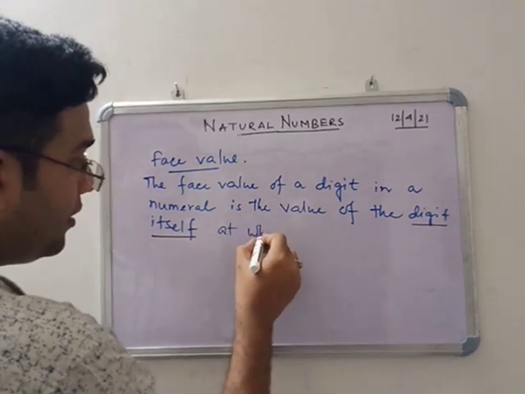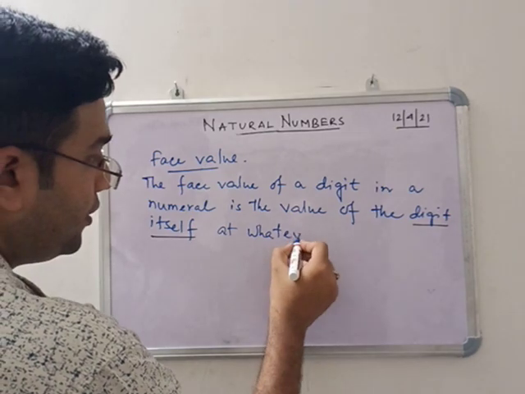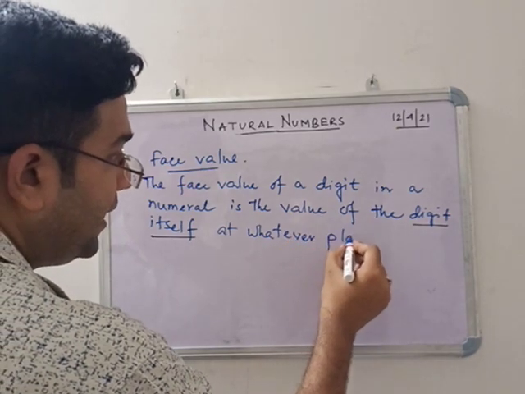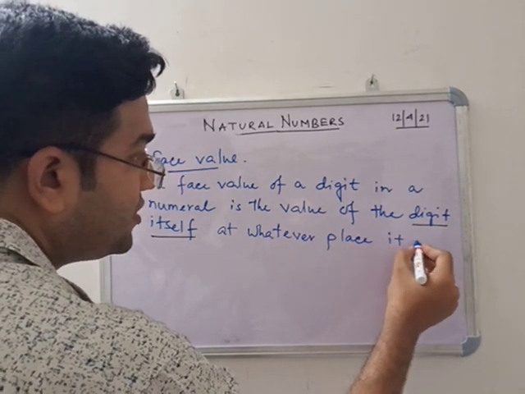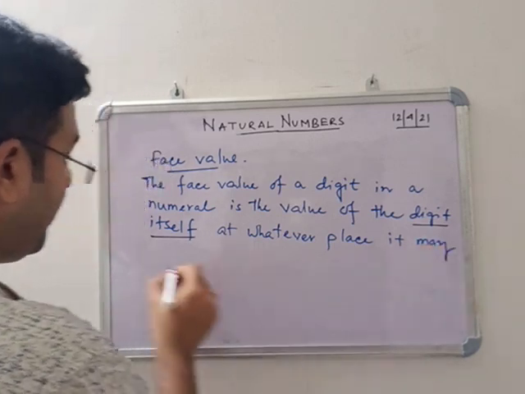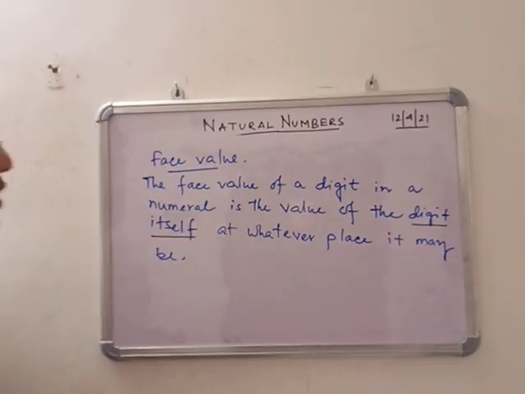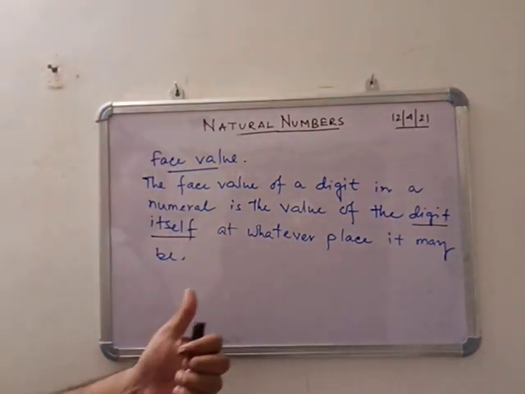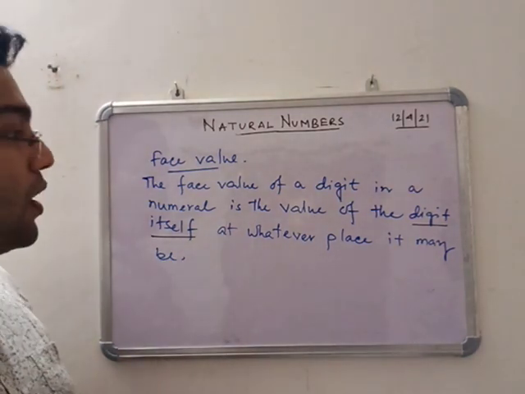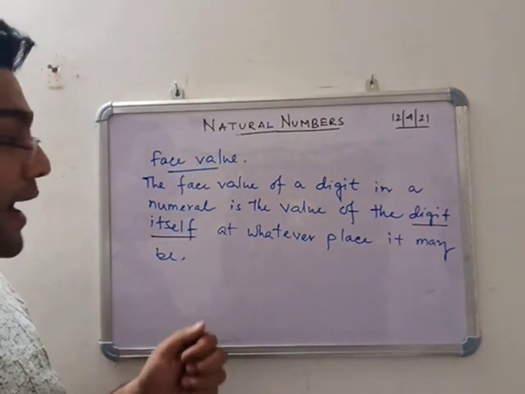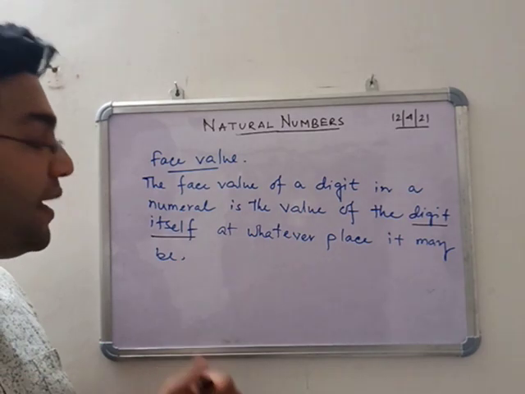Very important part: the digit itself. So the face value of a digit in a numeral is the value of the digit itself at whatever place it may be.